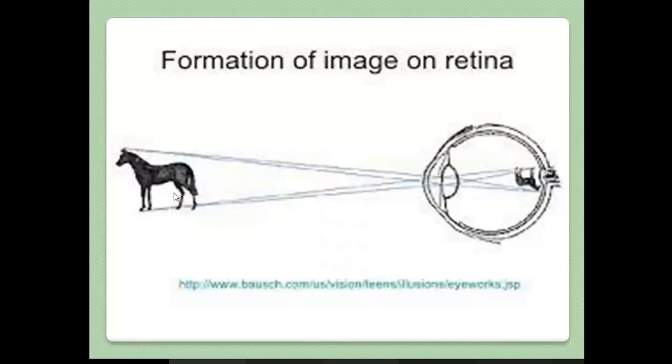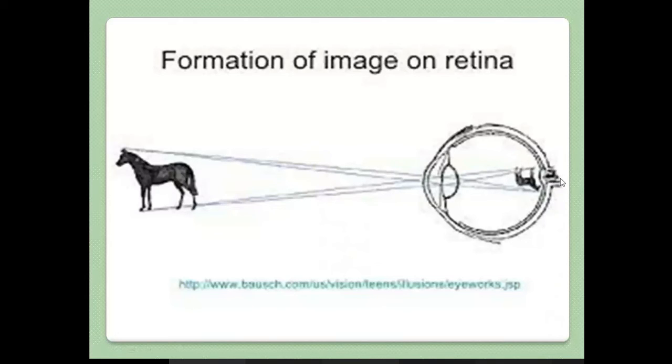Here you can see the formation of an image on the retina. Suppose you have a horse here, and your eye is viewing the horse. Just imagine, the rays come from that entire object, enter the cornea, and enter the pupil. Then your eye lens will adjust its refractive power and focal point depending on the distance of the object. The inverted image of the horse is formed on the retina, where photoreceptors convert the light energy of the image into an electrical impulse that goes to the optic nerve.